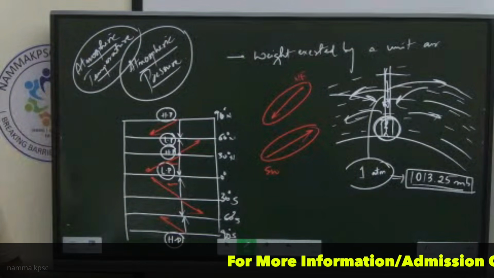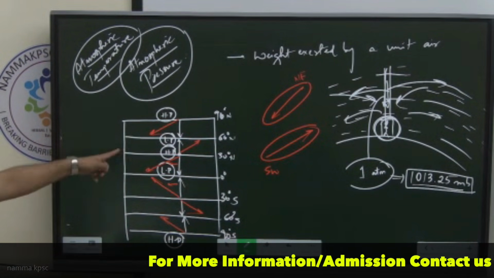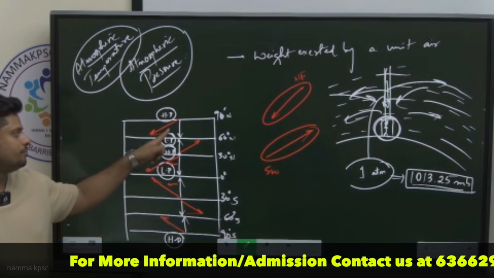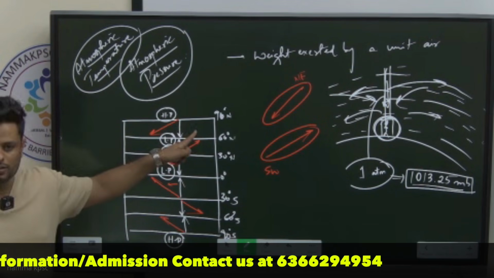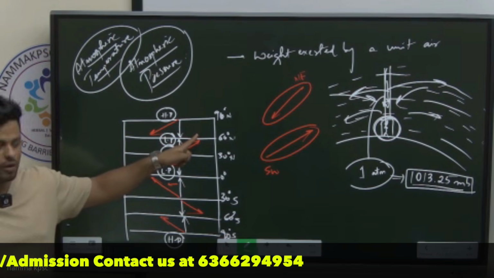Can you name, madam, can you name the winds here? What shall I call these winds? Northeasterlies, arising from the east. Northeasterlies.